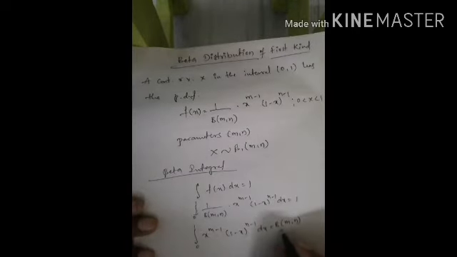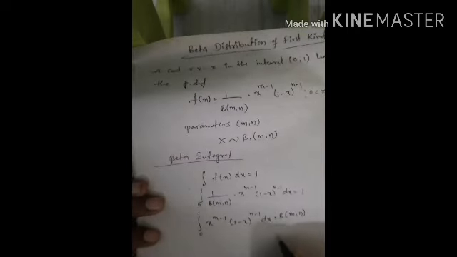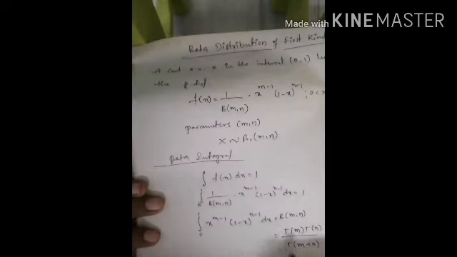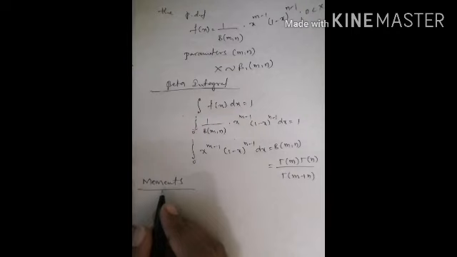The beta of m comma n is given by the formula gamma of m into gamma of n by gamma of m plus n. So this is the formula of beta of m comma n in the form of gamma. So this is the beta integral. Now we need to find the moments.